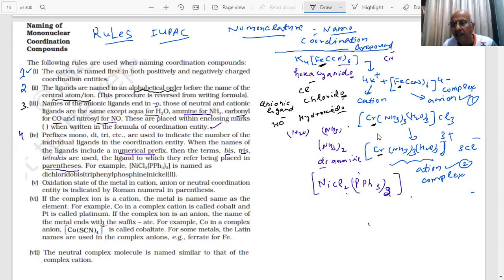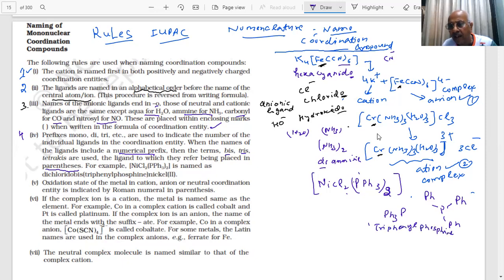What does it mean, student? What is PPh3? This means there are 3 phenyl groups attached to phosphorus. This is triphenylphosphine. When I write PPh3, it is triphenylphosphine.